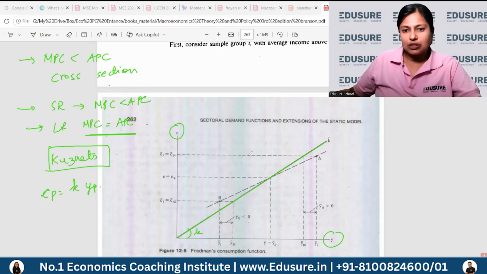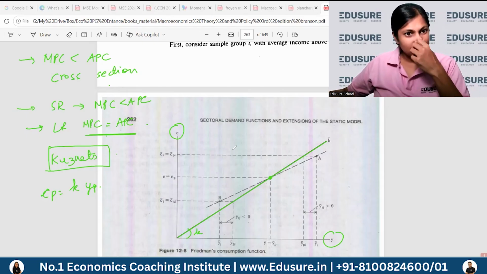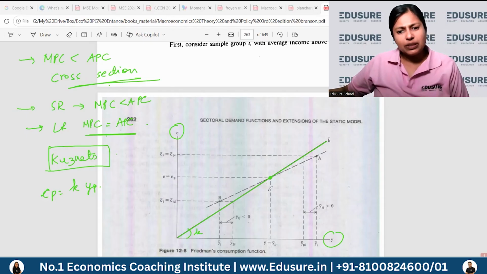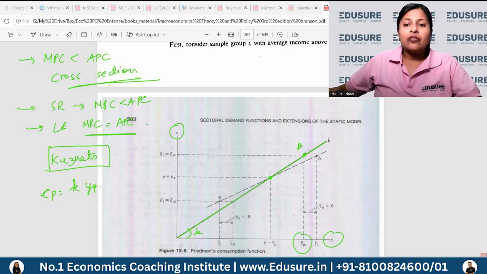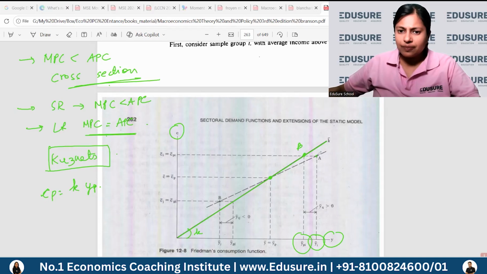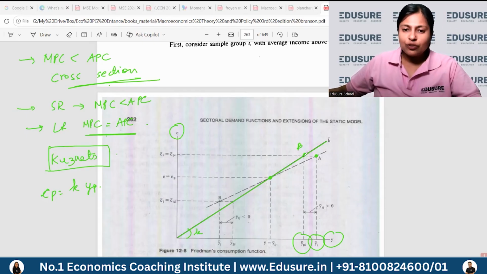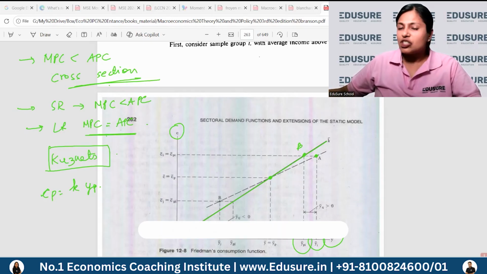Now, in the short run, how does this hold? So first we're talking about a cross section of the population. For a certain income group, let's say you are at point B, and the permanent income is YP. Now, one particular year, the income increased. So for a person whose permanent income was usually B, one particular year he had an income level which is A.